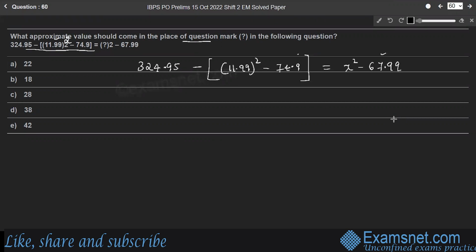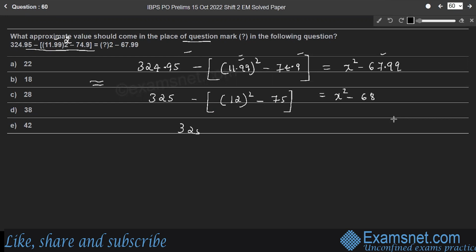So round off each number to its nearest whole number. So the equation is approximately equal to 325 minus 12 square minus 75 is equal to x square minus 68.